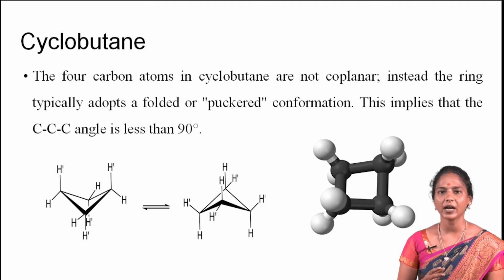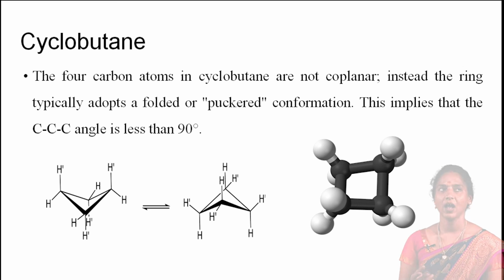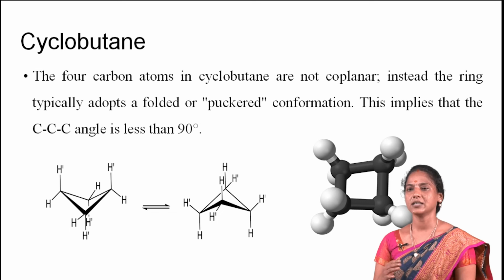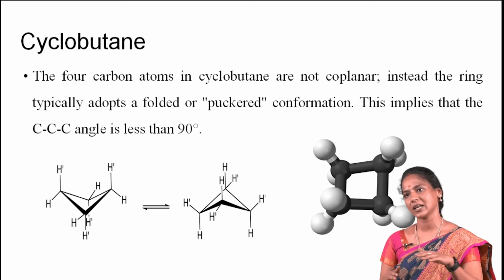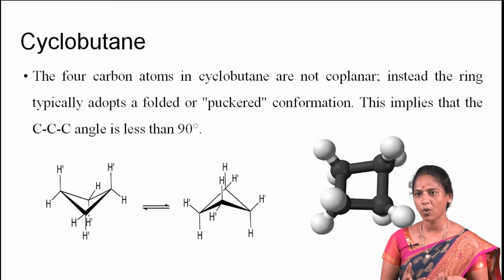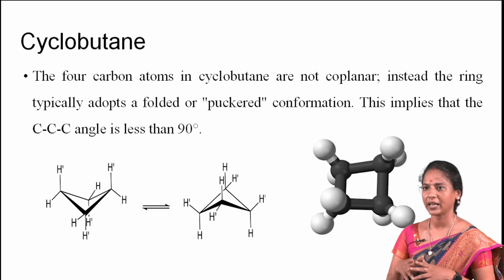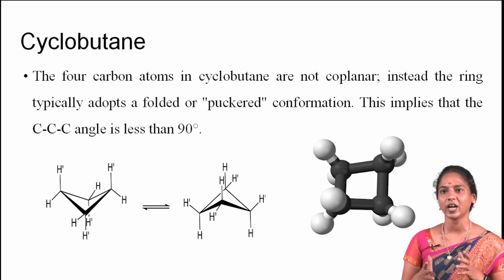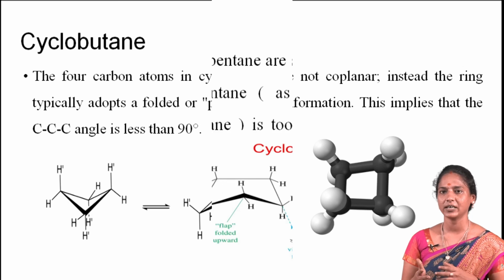One of the carbon atoms makes a 25-degree angle with the plane formed by the other three carbons. In this way, some of the eclipsing interactions are reduced, and the conformation is also known as a butterfly conformation. The puckered conformations are equivalent and interconvert.